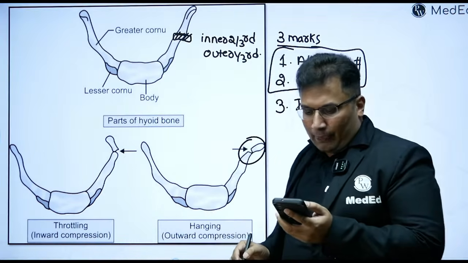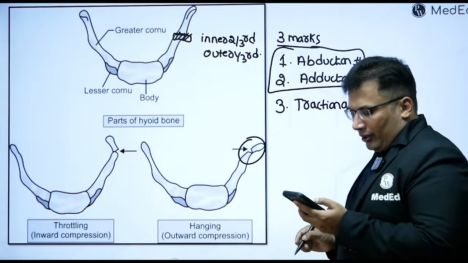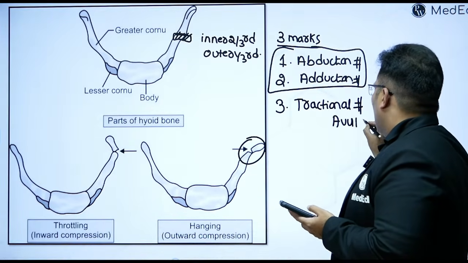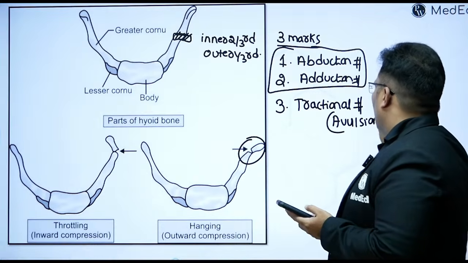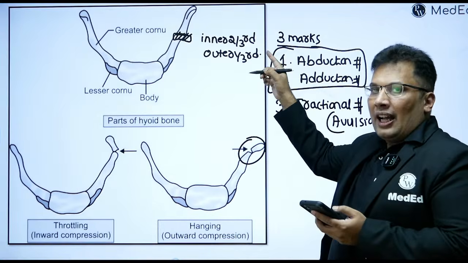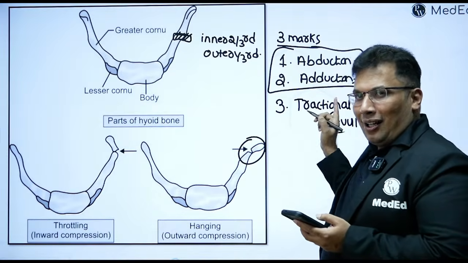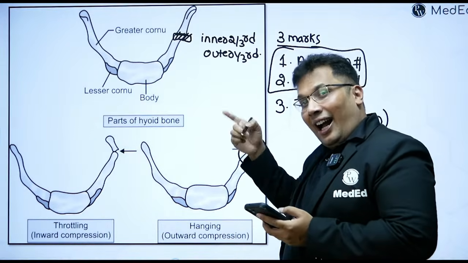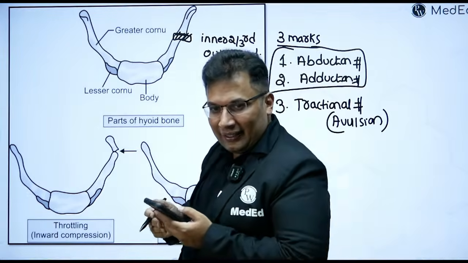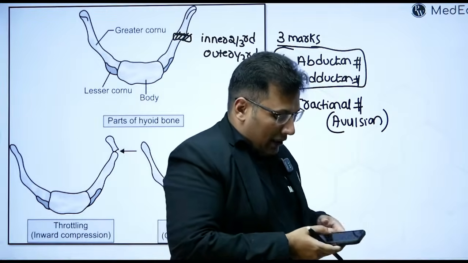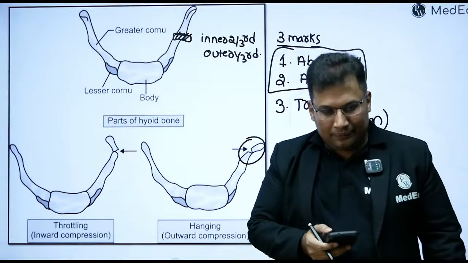So all of you write in the chat box. Avulsion, yes, that is basically known as avulsion fracture. Good. So all of you write in the chat box. Hyoid bone is equal to abduction, adduction, avulsion. Abduction, adduction, and avulsion. Keep writing. 3 marks question. Come on, guys. Come on, try.